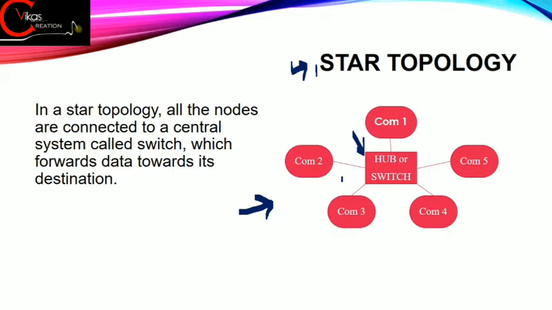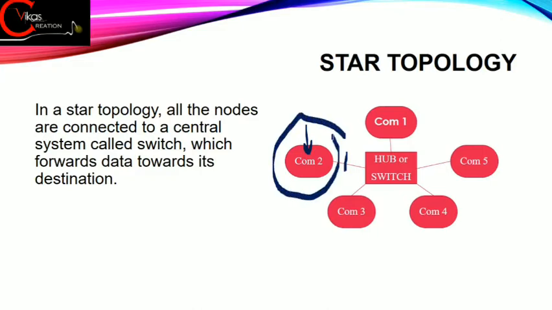Now let's take an example first. Suppose one day you were using your computer, say computer number 2, and your other 4 friends are using these 4 computers. Now let's say that for any difficulty your computer is not working properly, or this connection wire is temporarily broken. In that case, only your computer will not be able to be a part of that network, whereas all these 4 computers can easily share their files in the network because of the central hub. So it is the best thing of this topology that if any single computer is not working, still all the computers can work because of the central hub device.